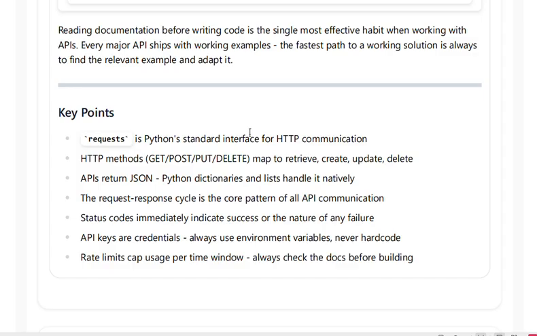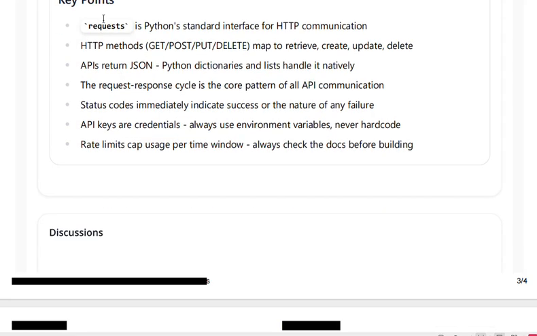So reading the documentation before writing the code is one of the most effective habits when working with APIs. Every major API ships with a working example. Because we have API documentation, we already have an example, the exact working example. So using the working example, create whatever you want. Just copy and paste the syntax and get whatever you want. Don't waste the tokens here. That is one of the most useful things in the documentation.